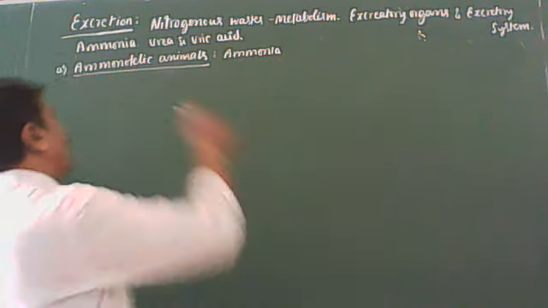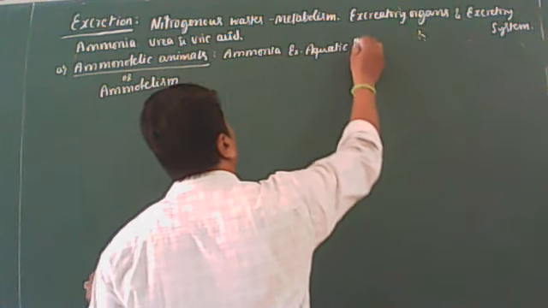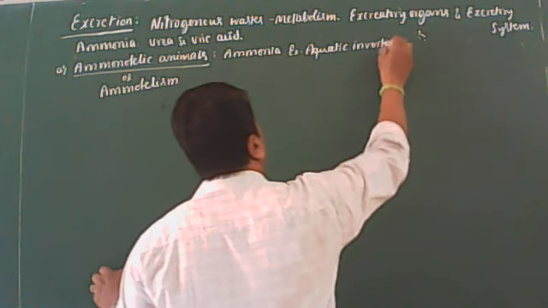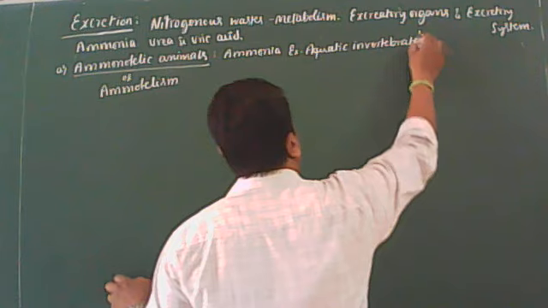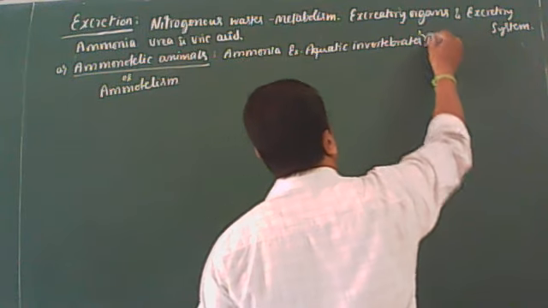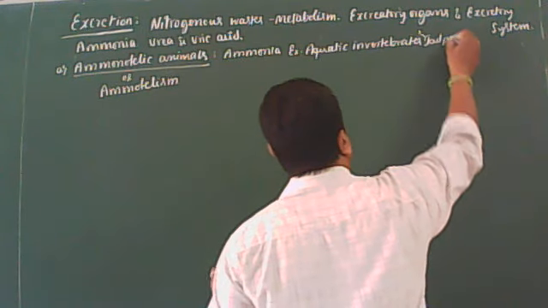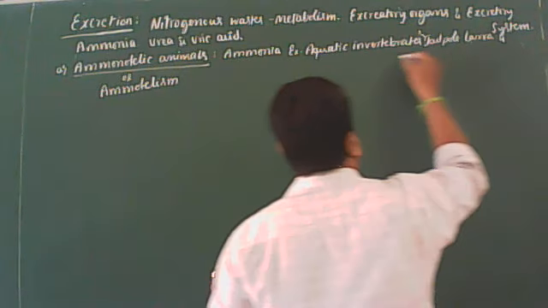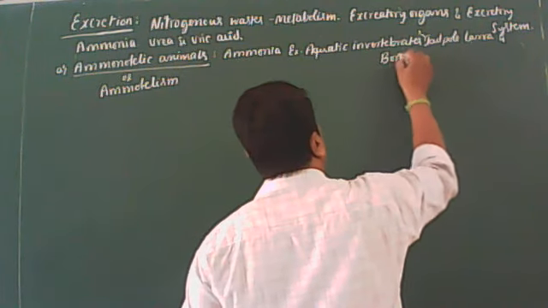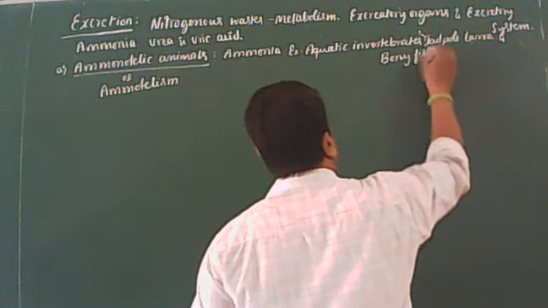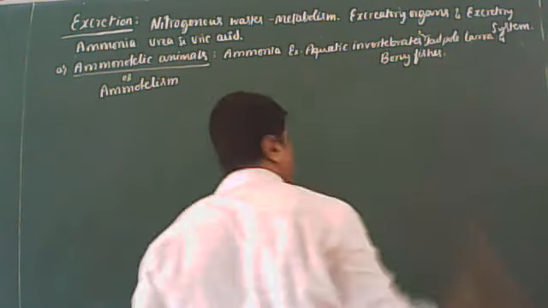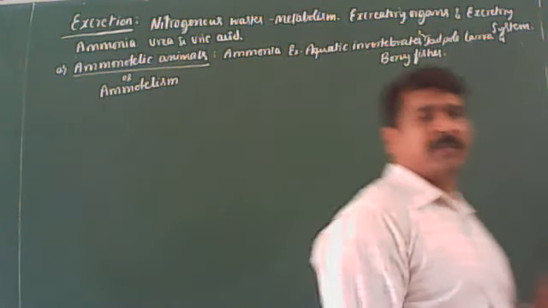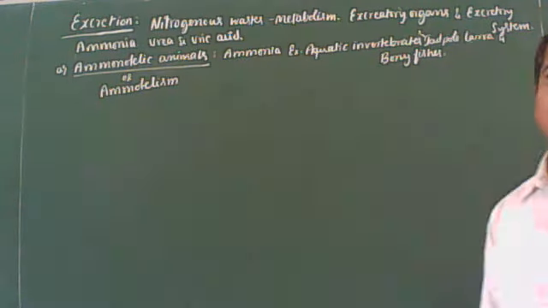So you can give the example now: aquatic invertebrates, tadpole larva and bony fishes. They are the best examples for the ammonotelic animals. Keep that in mind. I think it is very clear for you.